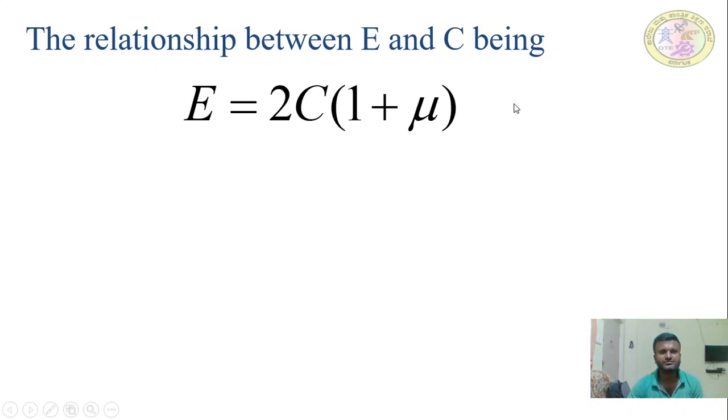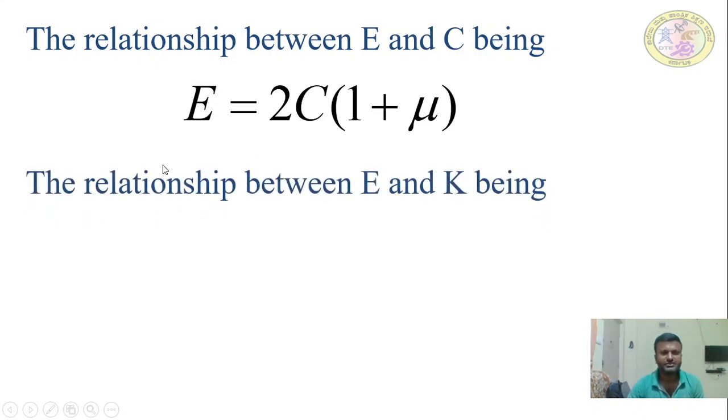If you know elastic modulus and Poisson's ratio, we can find out shear modulus. If you know shear modulus and Poisson's ratio, we can find out elastic modulus. And these three parameters are again within the elastic limit.